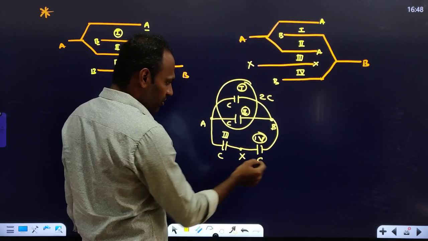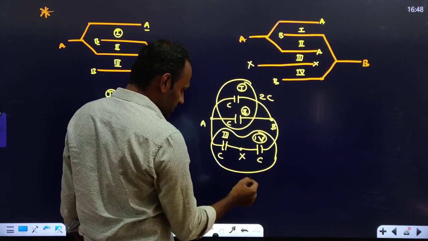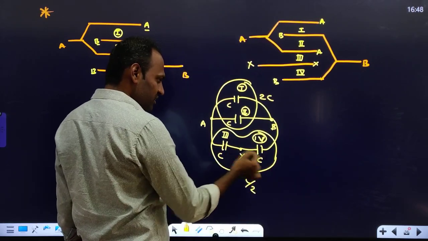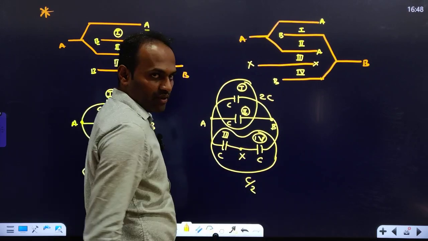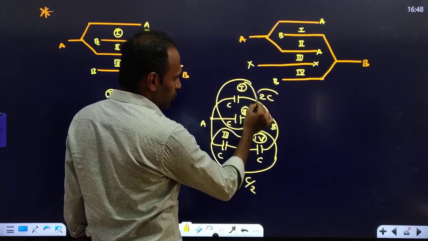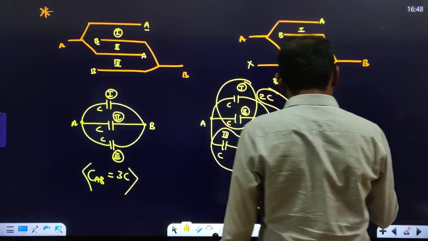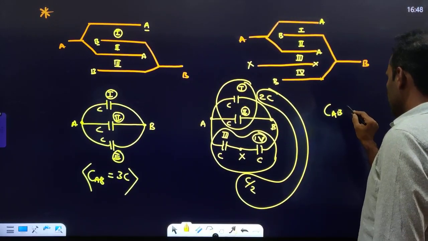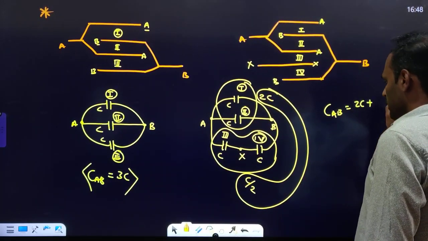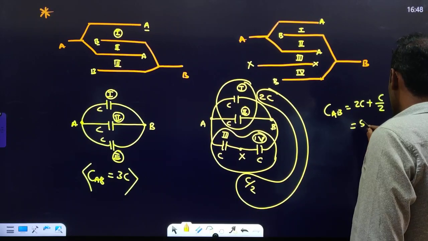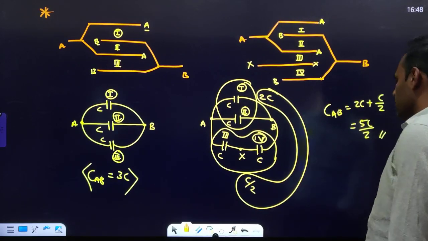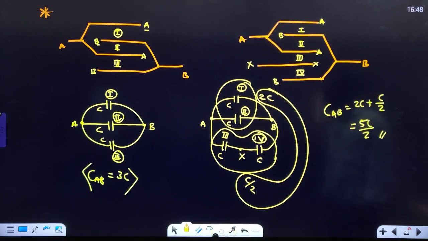2C. What will be the effective capacitance of this? C by 2, because these both are in series. Then what is the 2C and C by 2 combination? These both are parallel, 2C and C by 2. So effective capacitance between A and B will be 2C plus C by 2, which will be equal to 5C by 2. Right? This much will be the effective capacitance between A and B. Clear? Okay. So that's all.